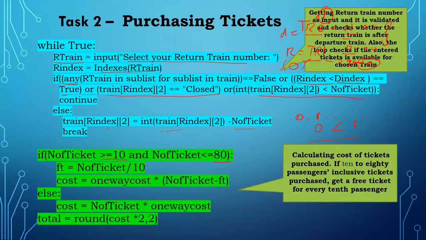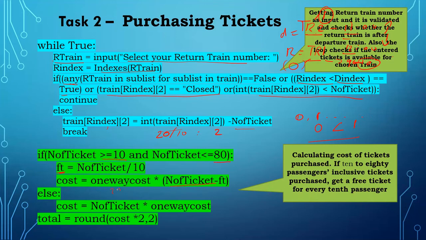I have to give free tickets, so I am calculating how many free tickets. FT means free ticket. For example, if 20 persons are traveling, 2 tickets are free. So I have to make it generalized. If I am traveling with 80, 8 people travel free. So 20 by 10 gives 2 free tickets. That free ticket count I am subtracting from the number of tickets before calculating.